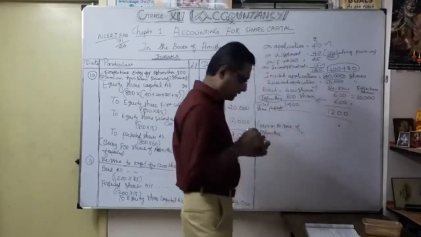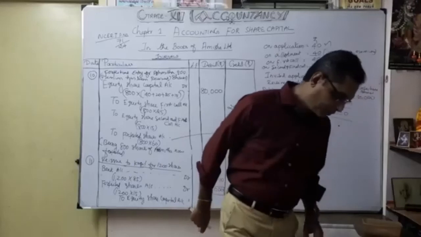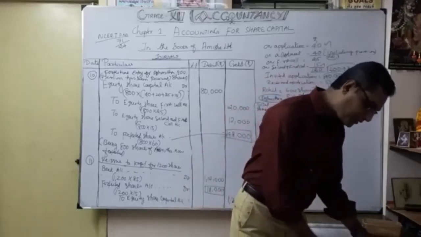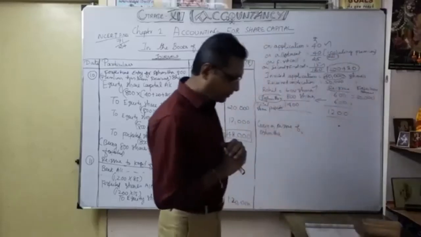What is the formula we are going to apply? That formula is very, very important.